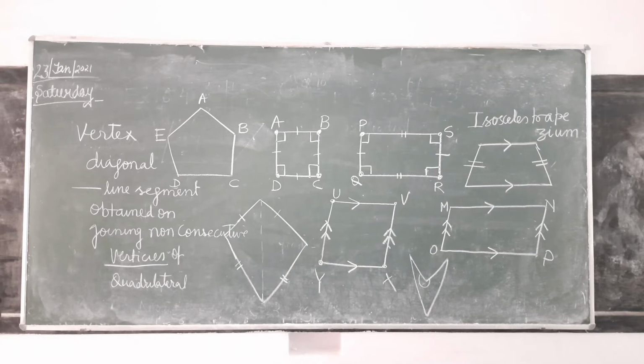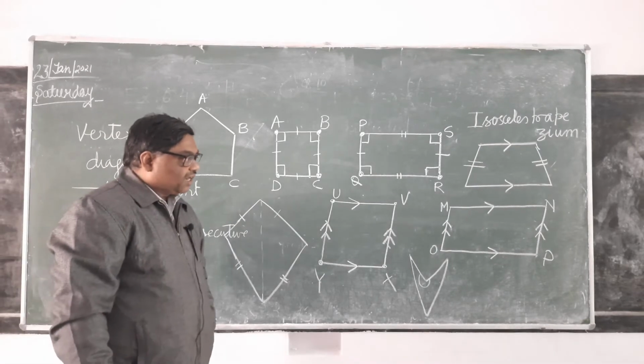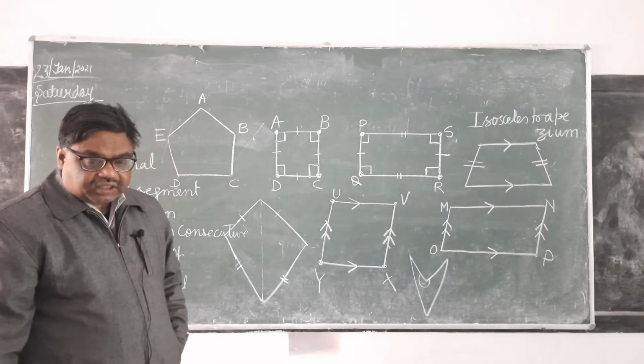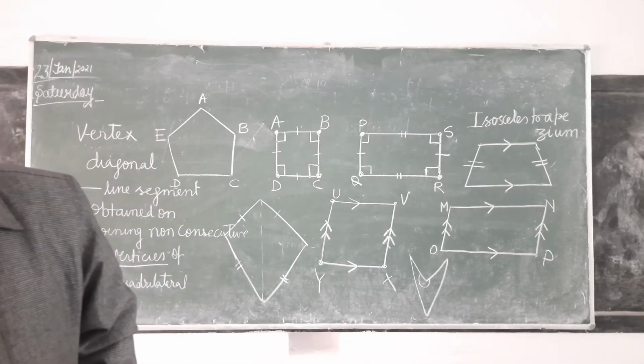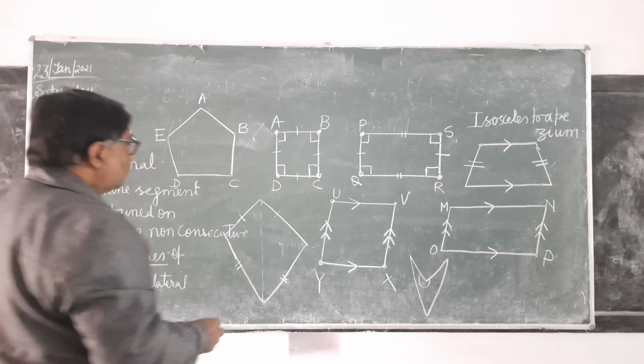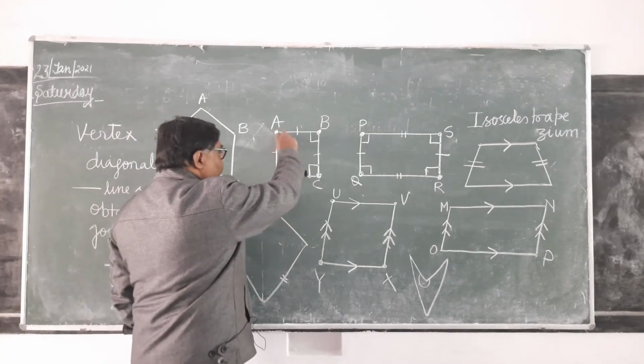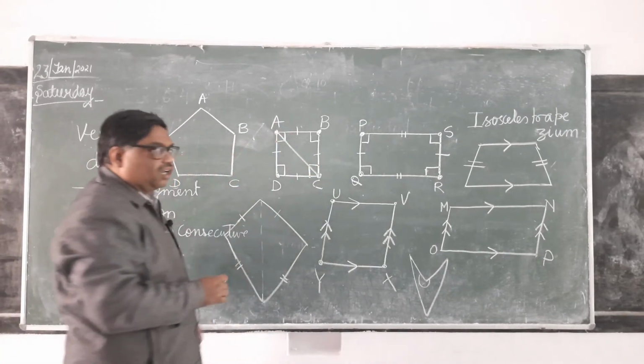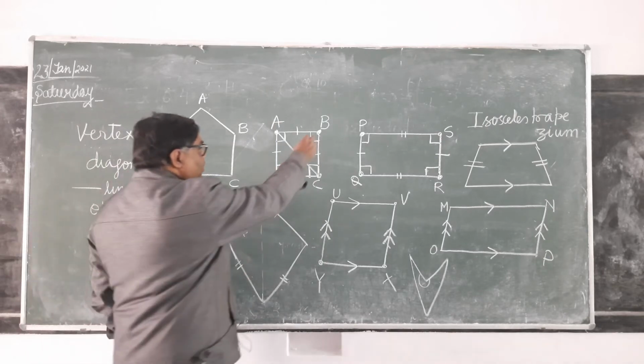E and C? D and B? समझ में आ गया ना? Now what is diagonal? Diagonal is obtained on joining the non-consecutive vertices of the quadrilateral. Here this is the one diagonal. What is the other diagonal? BD is the other diagonal.